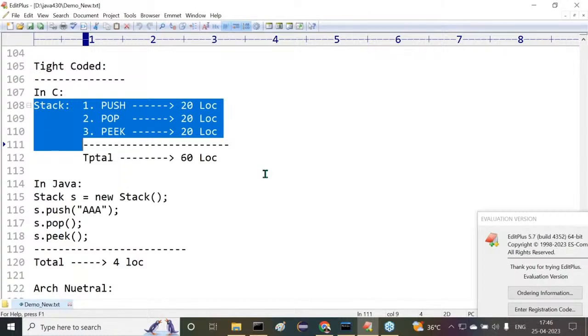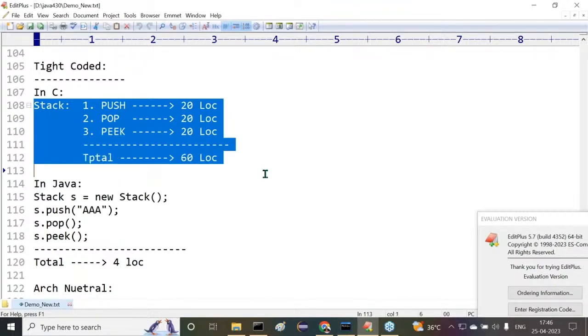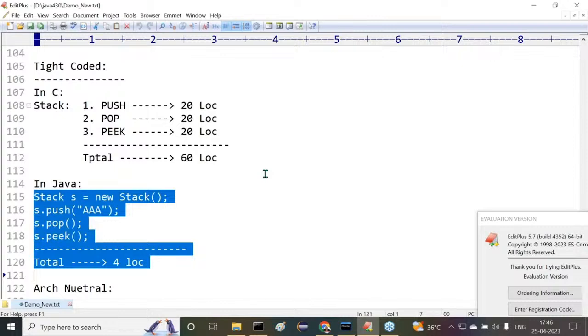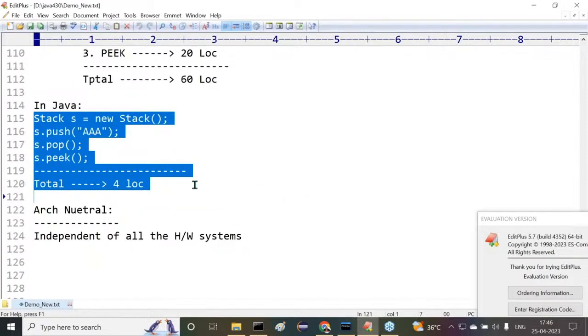In a C programming language, to perform push operation, nearly 20 lines of code here we are going to consume. To perform pop operation, again 20 lines of code. On an average, again 20 lines of code for the peek operation. Overall, how many instructions here we are going to consume for stack operations? 60 lines of code. But in the case of Java programming language, the same stack operations we are able to complete within 4 lines of code. Got it or not? All right, sir.